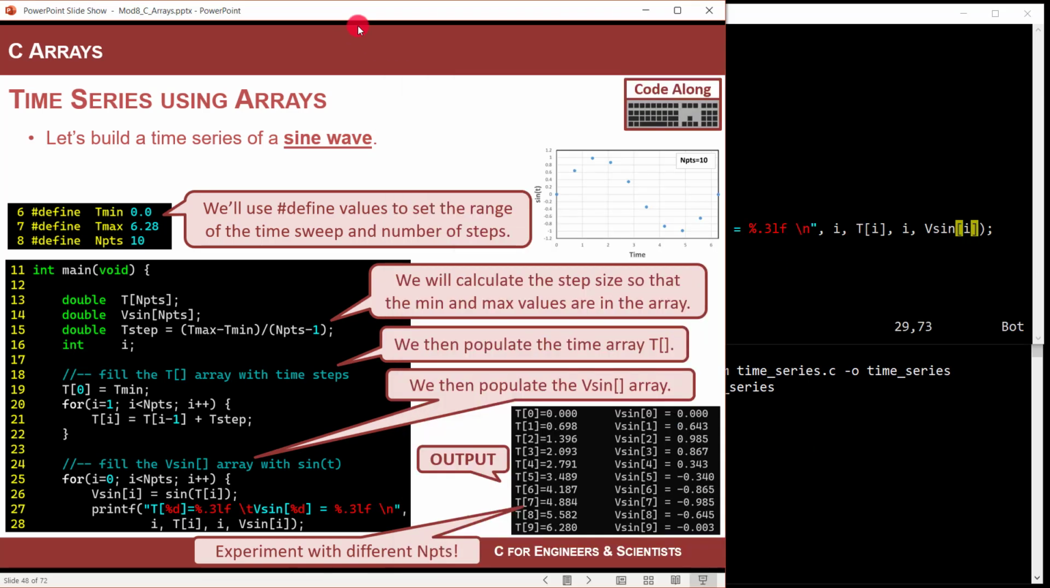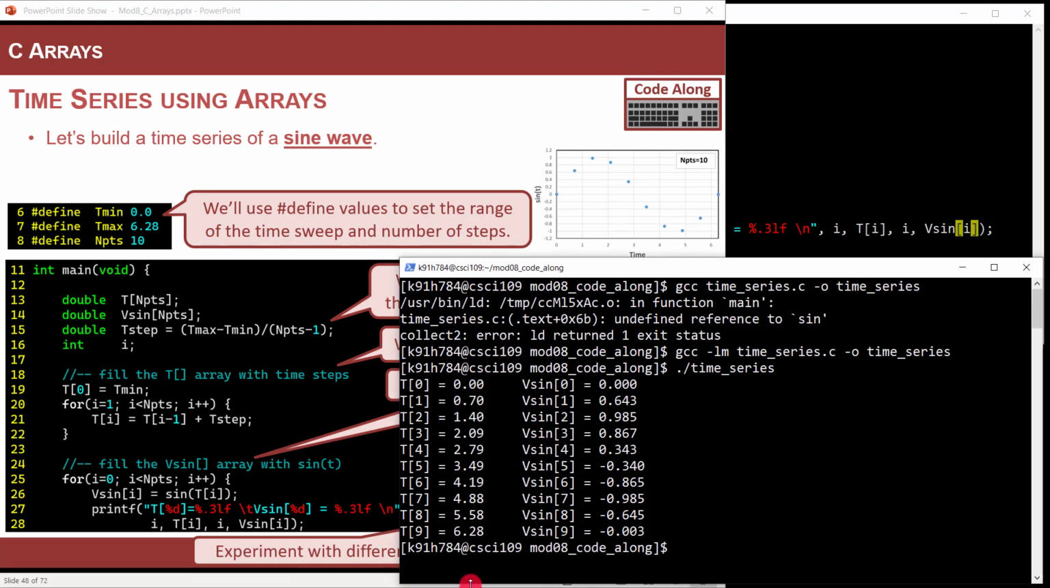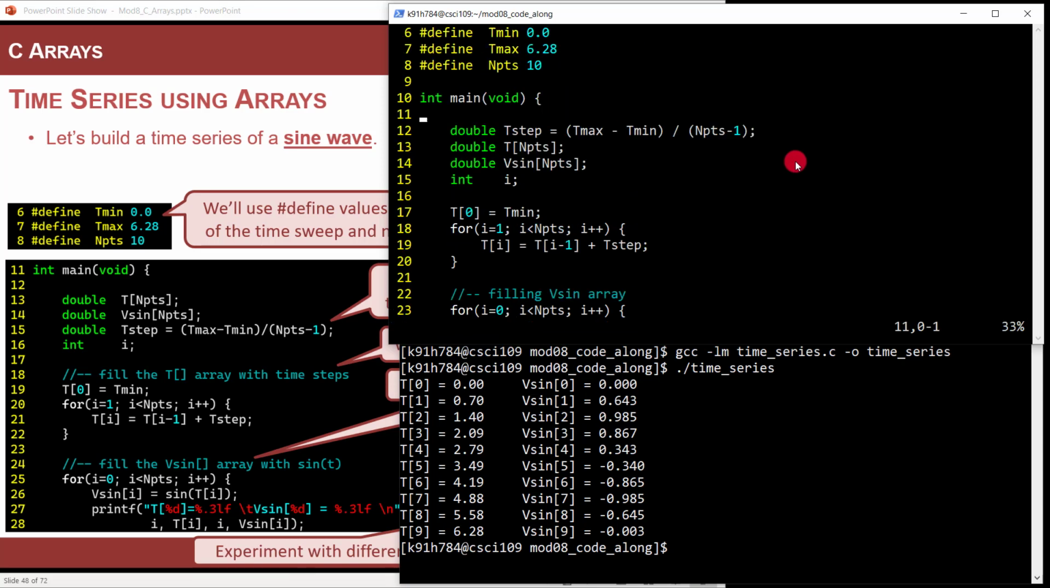So here's what we have now. The time goes from 0 to 6.28, and the sine wave function goes from 0 to 0, but it goes up a little bit, down a little bit, negative a little bit, and then comes back. Here's what's really cool about this. You've done the sine array.